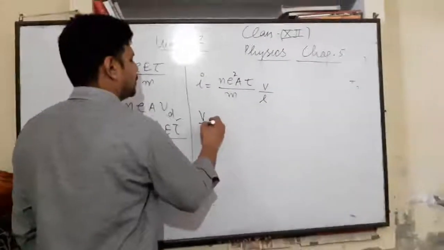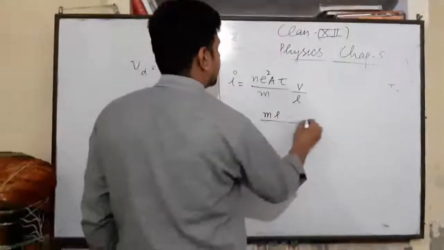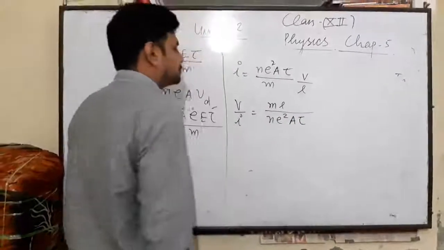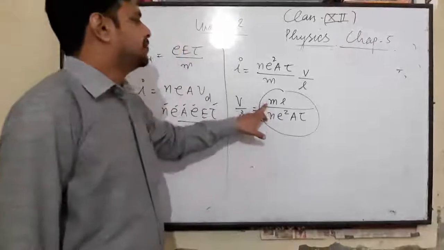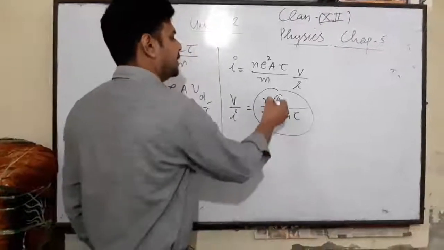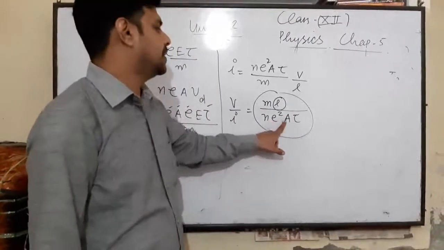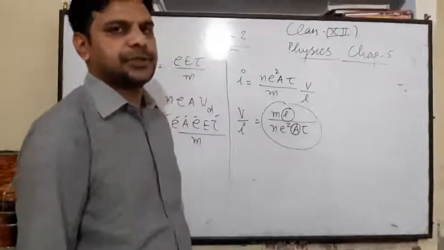So V upon I is equal to mL over ne square A tau. As you see, m is the mass of a free electron, L is the length of the conductor, n is the electron density, e is the charge, A is the cross section area, and tau is the mean relaxation time.